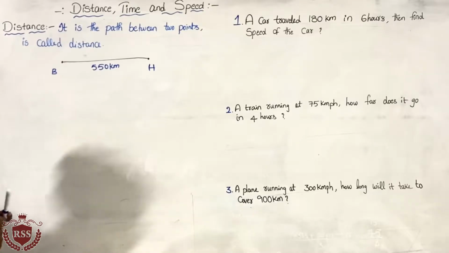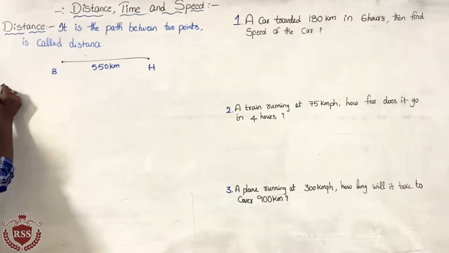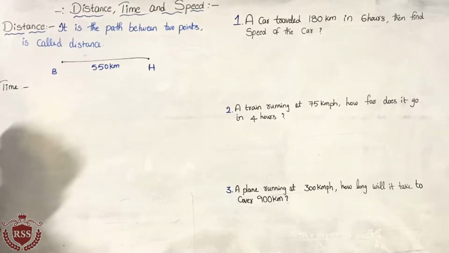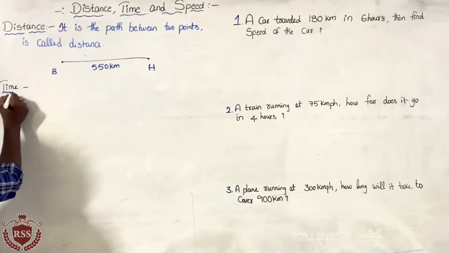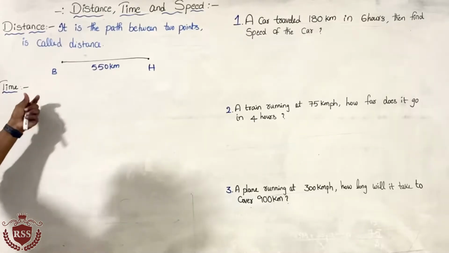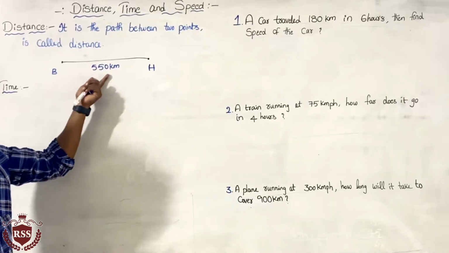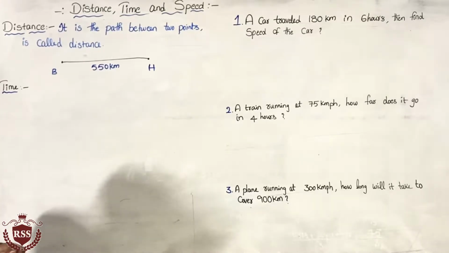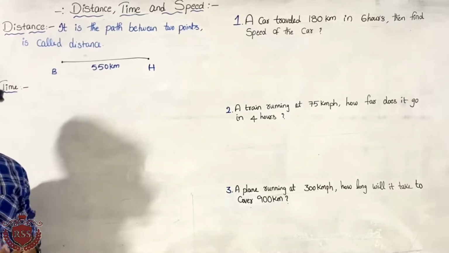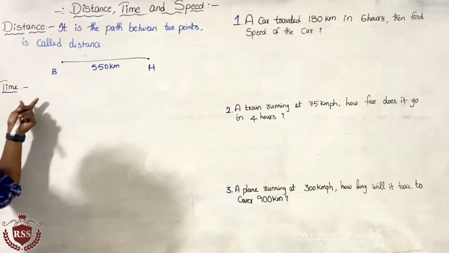Next one is time. Very important in our life, that is time. We don't need to waste any time, right? So what do I mean by time? How much period is required to cover a certain distance? How much time we will take to cover a certain distance is called time.